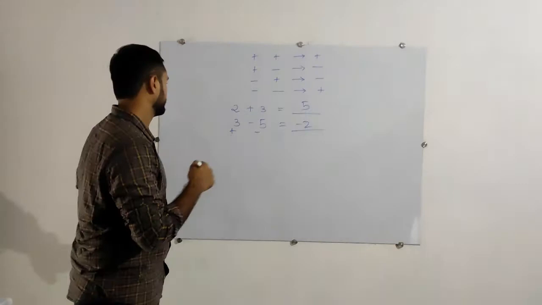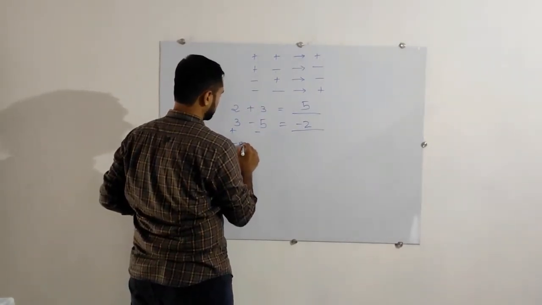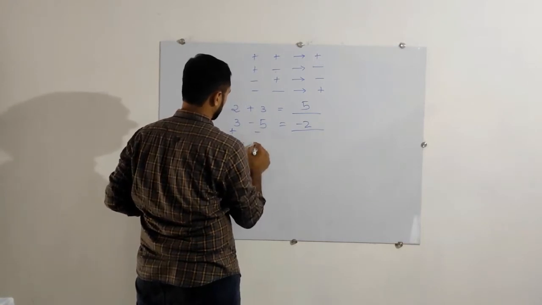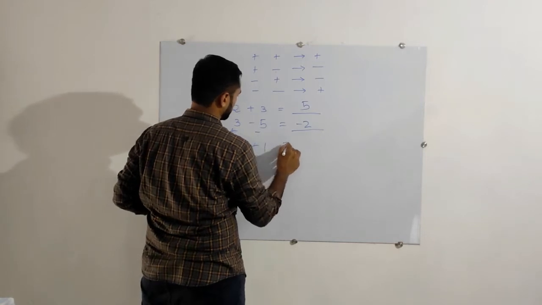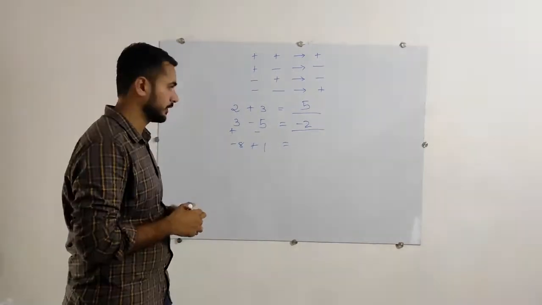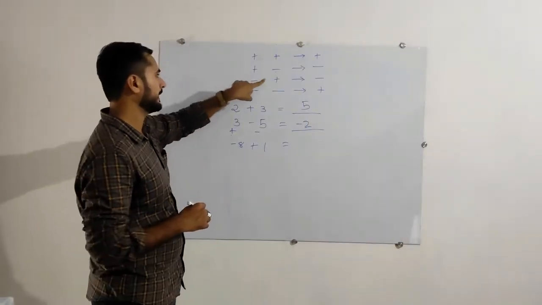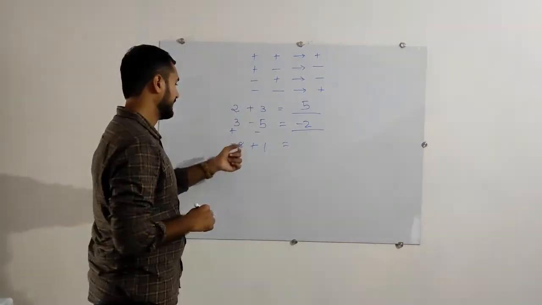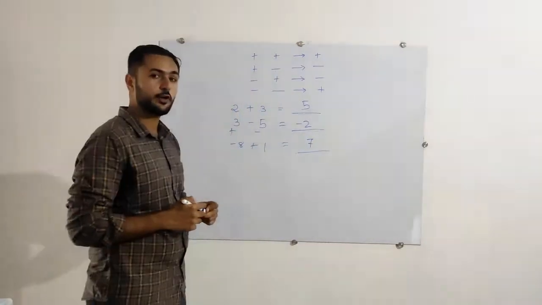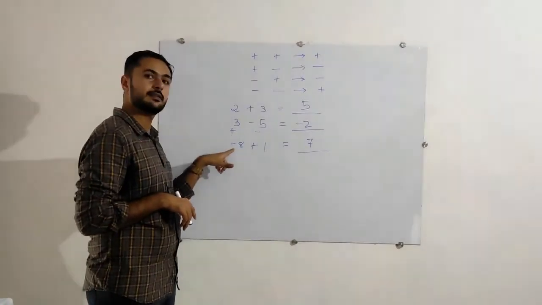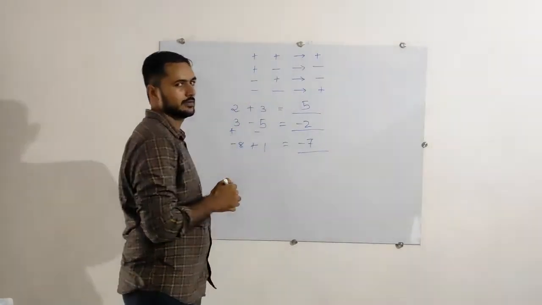So this is all about how we can do addition and subtraction with the help of this chart. Still, one more number, that is -8 plus 1. Okay, -8 plus 1. So what will be -8 plus 1? Minus plus, see here, minus plus gives minus. It means we will do the subtraction. 8 minus 1 is 7. Okay, but from that, we take the sign of the bigger number, that is minus. Just put it here. That's -7.